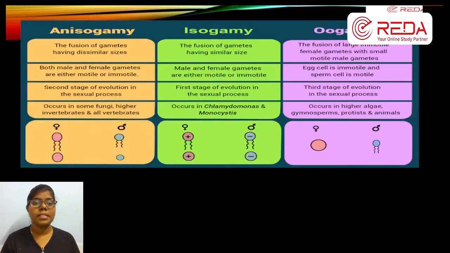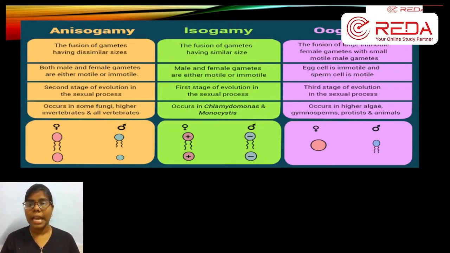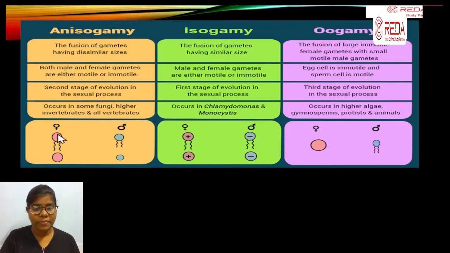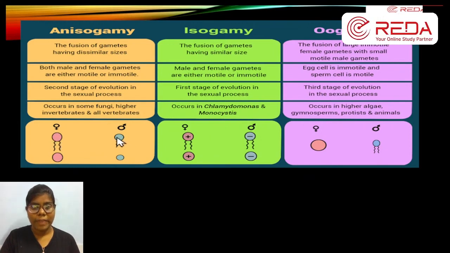I have given a simple comparison between anisogamy, isogamy and oogamy. Oogamy is nothing but an egg cell fusing with a sperm cell. You can see the difference here. The fusion of gametes having dissimilar size. Here it is very much bulged. Here it is very small and a little bit circular.